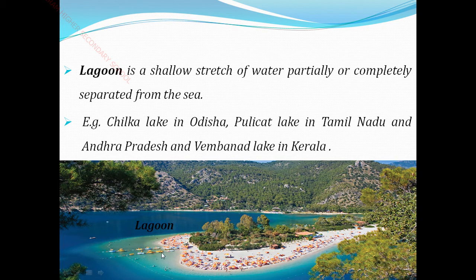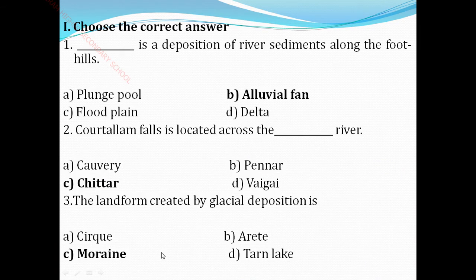Okay, next let us start with our book exercise. First one, choose the correct answer. Dash is the deposition of river sediments along the foothills. Alluvial fans. So by these alluvial fans, the river deposits its sediment along the foothills.